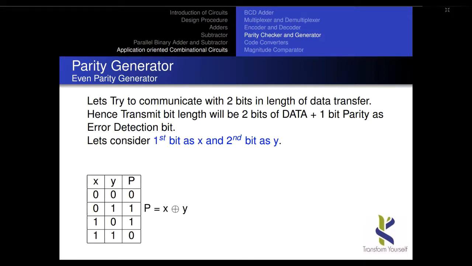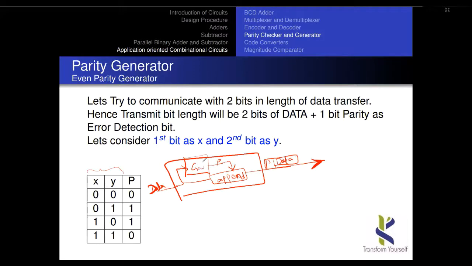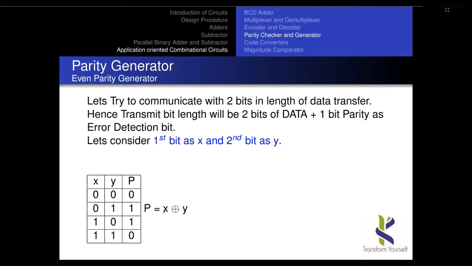In this case the generator circuit is some kind of circuit, right? So how do you make a generator circuit? The expression is X XOR Y, where X is the first bit and Y is the second bit. It's not a big deal; anyhow I consider X the first bit and Y the second bit, though we would actually talk in reverse order, no problem. So finally I represent it as first bit XOR second bit.